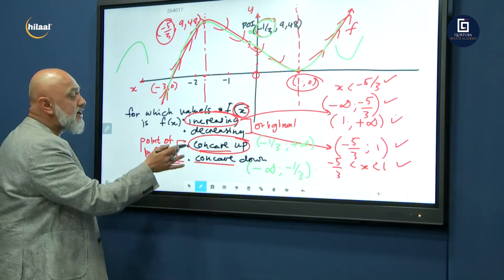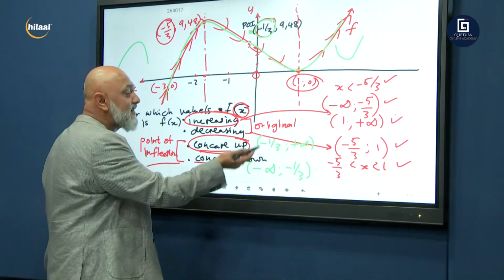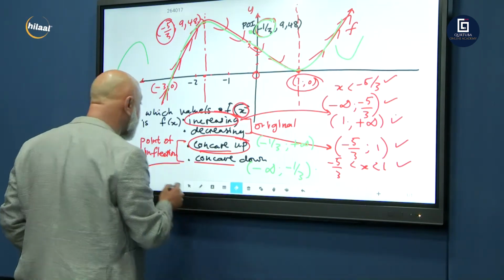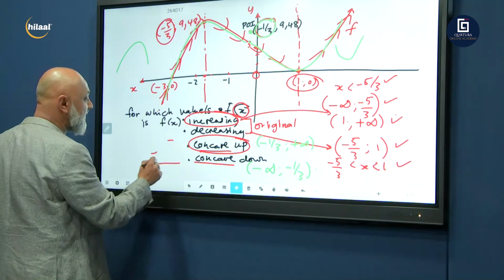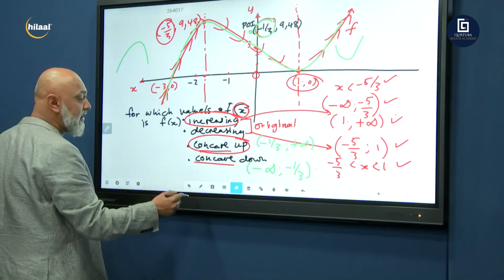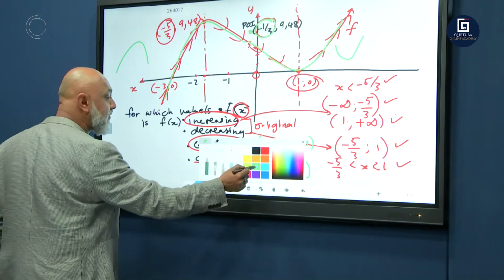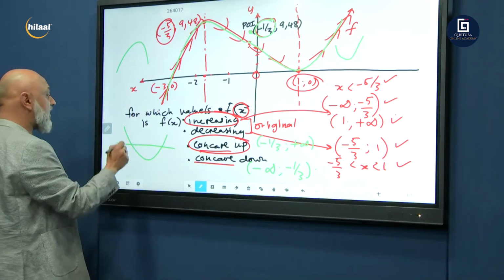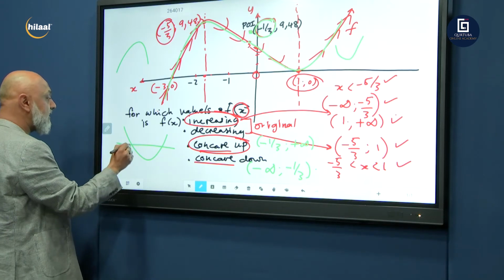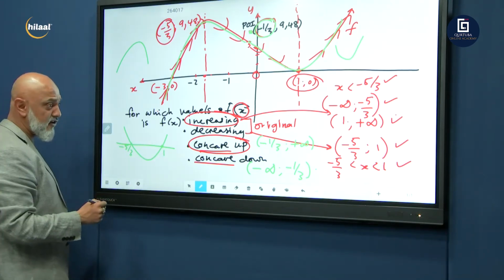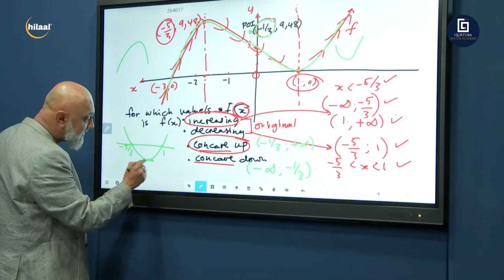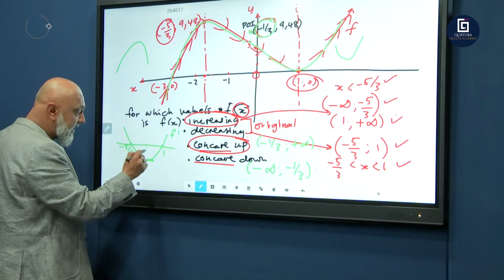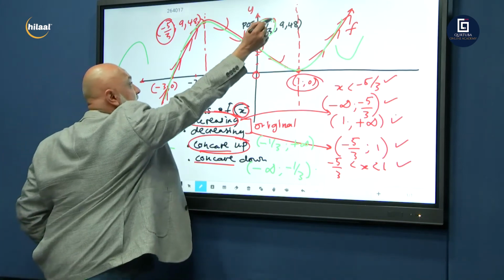Another way of determining concave up and concave down. This is method 1, determining by looking at the graph. The next one is by looking at your point of inflection. Let me show you something nice here. Remember, your derivative was a parabola, and then we got minus 5 over 3 there, and we got 1 over 2 x-intercepts of our derivative. This is f dash x, that's your derivative graph. The turning point, the x value of this, is your point of inflection, which is how much? Negative a third.